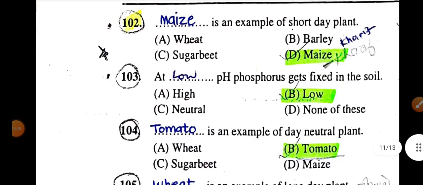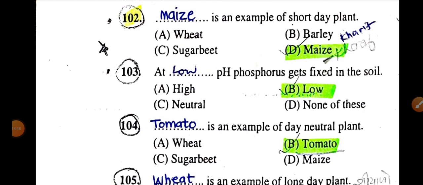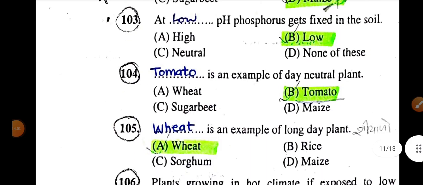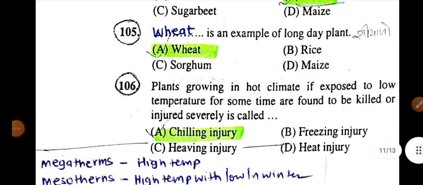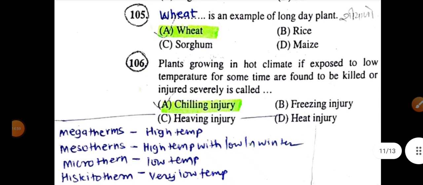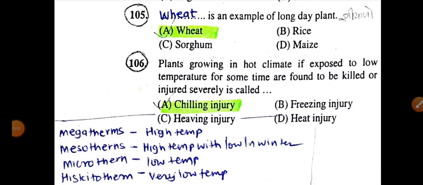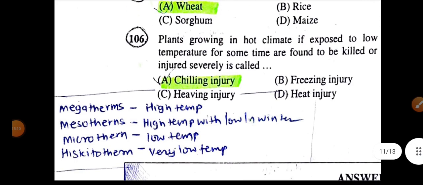Maize is an example of short day plant or kharif crop. At low pH, phosphorus gets fixed. Tomato is an example of day neutral plant. Wheat is an example of long day plant. A plant growing in a hot climate, if exposed to low temperature for some time, is found to be killed or injured. It is called chilling injury.